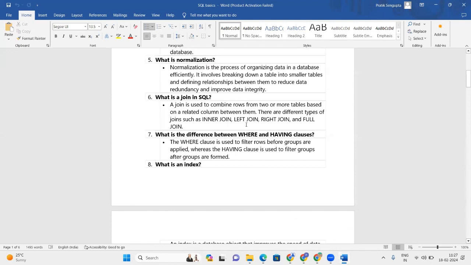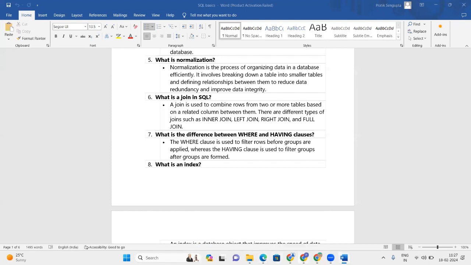Okay. So similarly, there will be left join. All the rows from the left hand side table and all the matched records from both the tables will come under left join. Right join is all the rows from the right hand side table and all the matched records from both the tables. And full outer join is all the matched records and all the non-matching records will also come under full join.